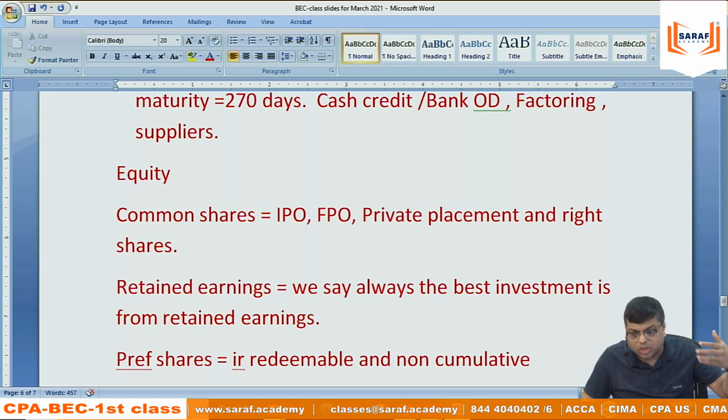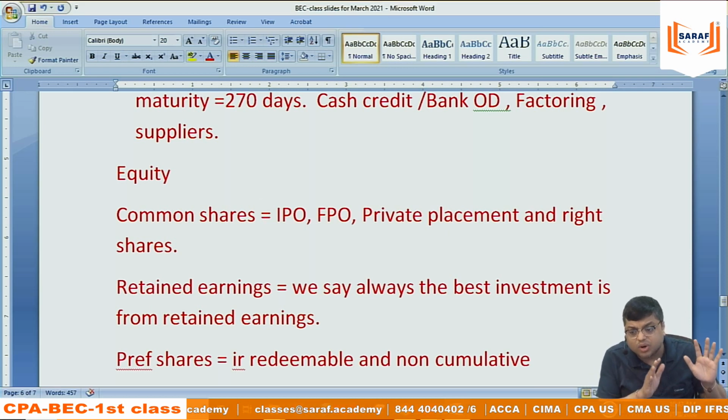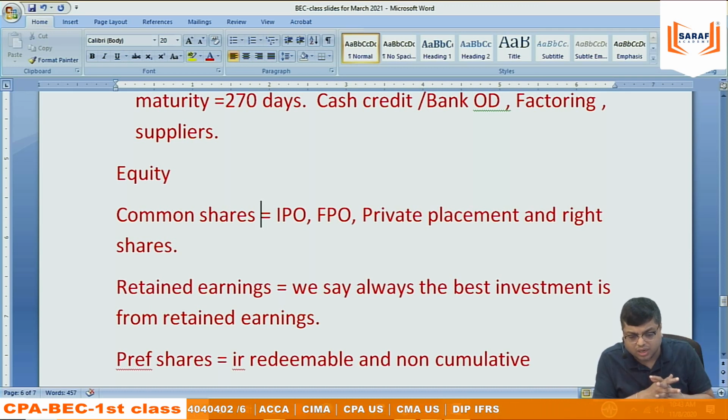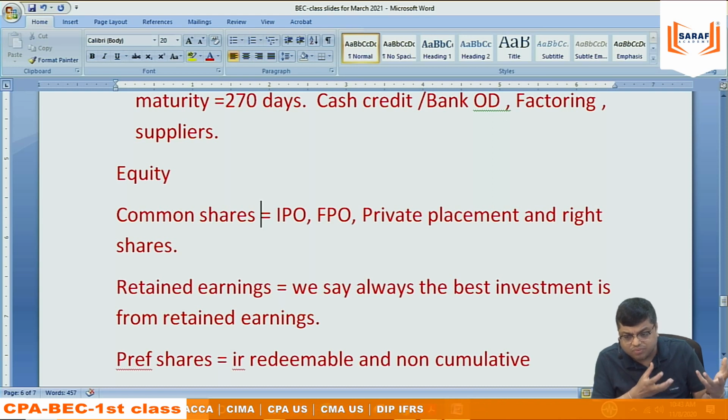First of all, what was my objective? To tell you what is finance. Even though I have written cost of capital, capital structure and all that, but what is finance knowledge? Then I started saying for business, we require funds. Any business requires funds. The funds arrangement involves two aspects: from where and the cost. From where I can get the funds and what is the cost involved.